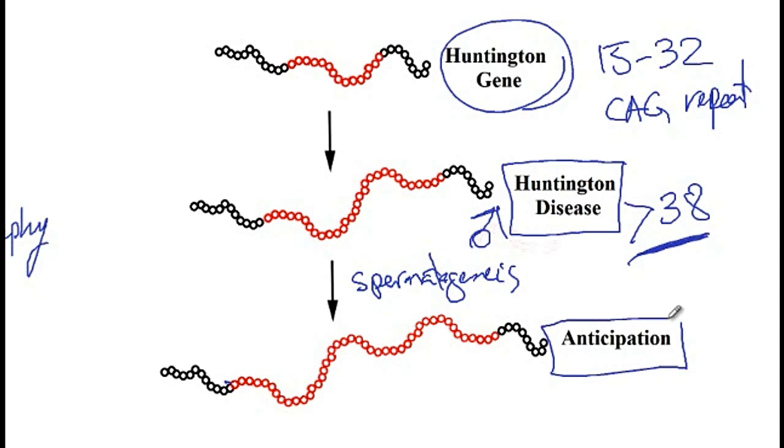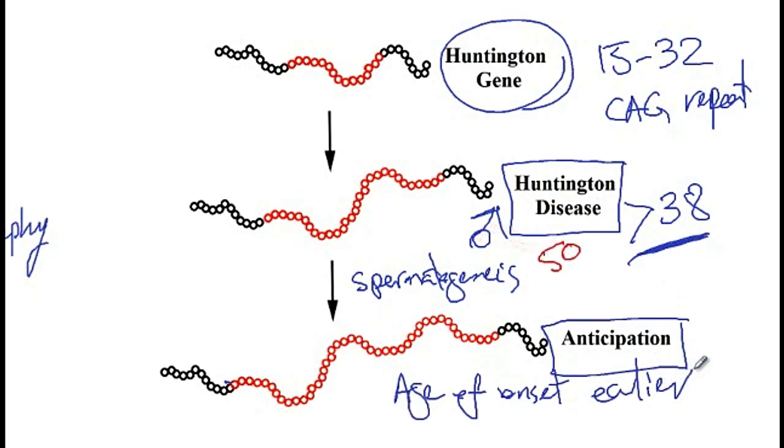And this process is referred to as anticipation because the age of onset in future generations would be earlier. So for instance, if this patient had Huntington at around age 50, the next generation will have it earlier, like maybe 45 or 40. And that concludes our discussion.